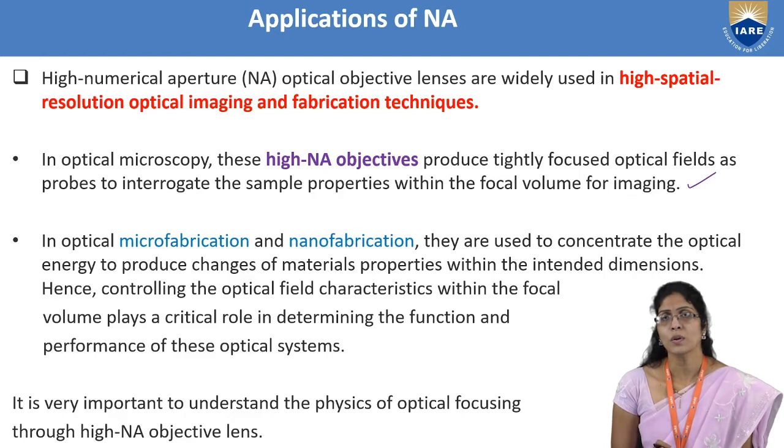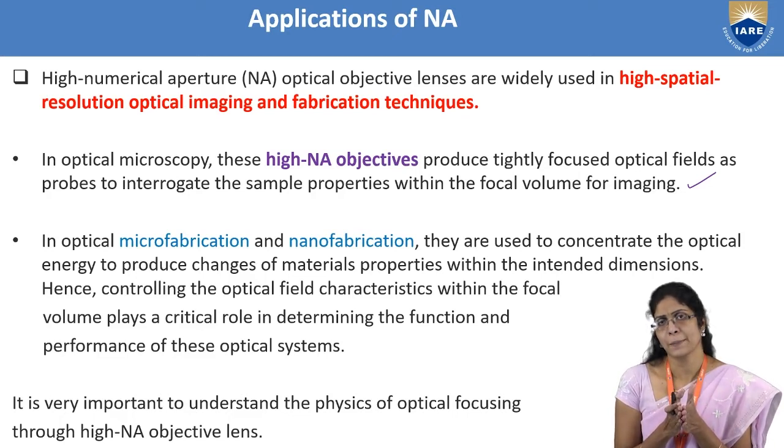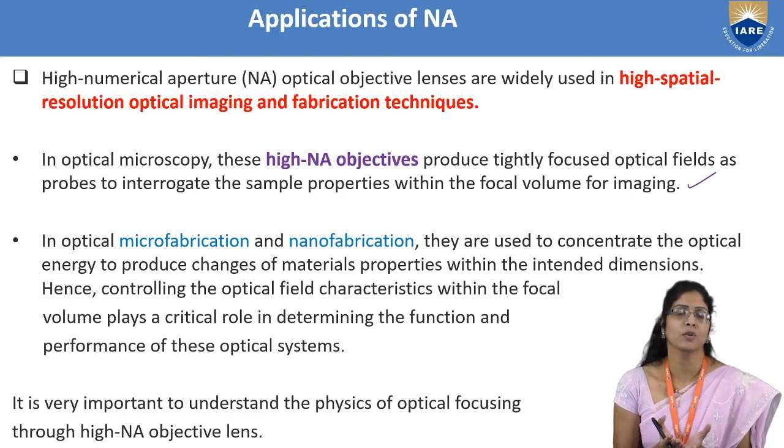So you will have to focus on how much light can be carried, and whether you can reduce the light carrying capacity, that is the numerical aperture, depending upon what material you are working with and what thickness you want to arrive at.